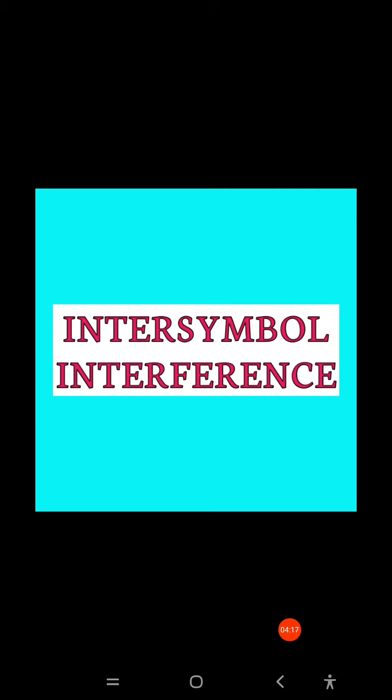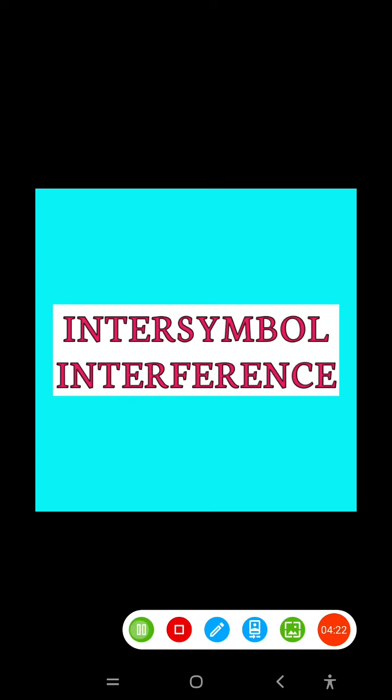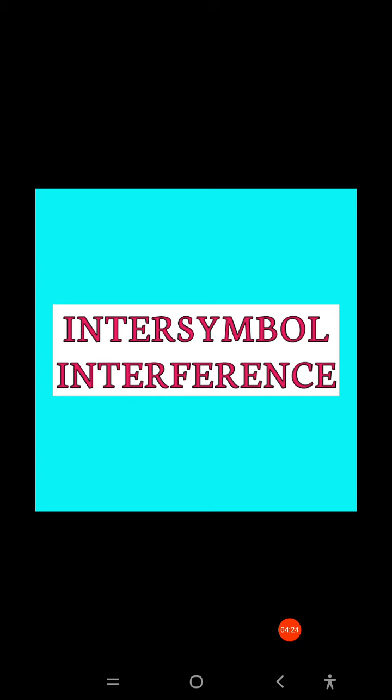Inter-symbol interference is nothing but the overlapping of the signal with the neighboring pulse. Because of these attenuation and dispersion factors, indistinguishable pulses will occur.